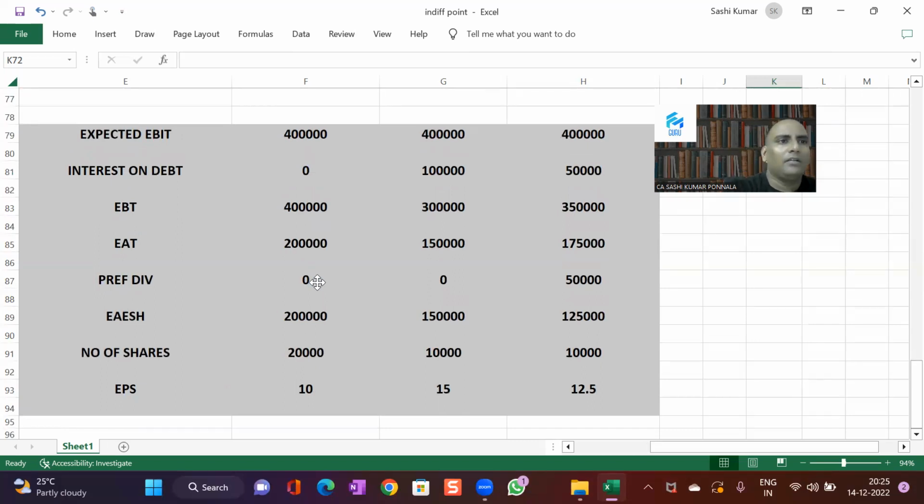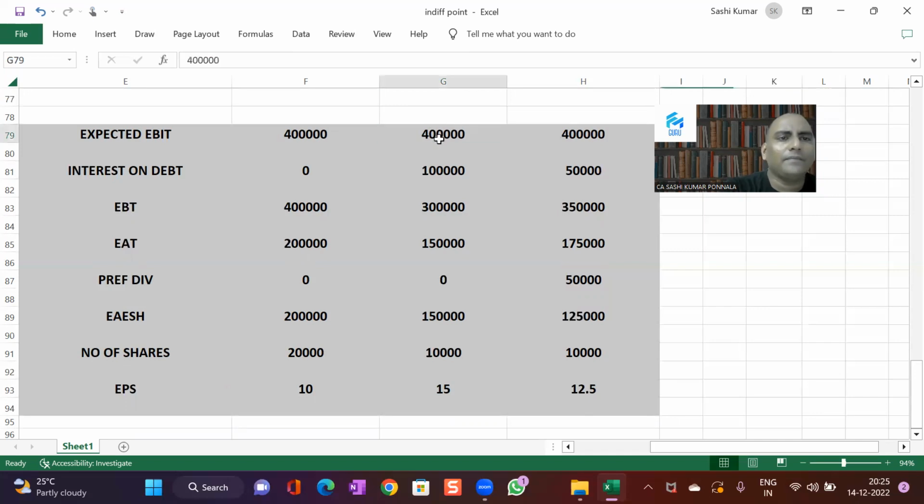In Plan A, we don't need to calculate the financial break-even point since we don't have any fixed financial obligations. But when you are funding from Plan B or Plan C, we have fixed financial obligations like interest and dividend on preference shares.